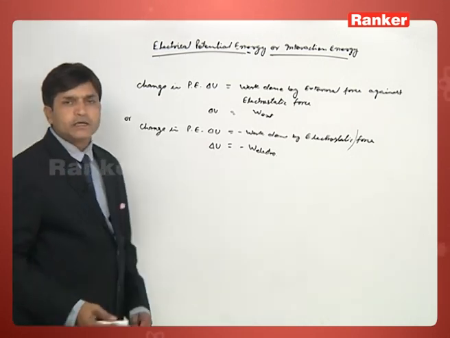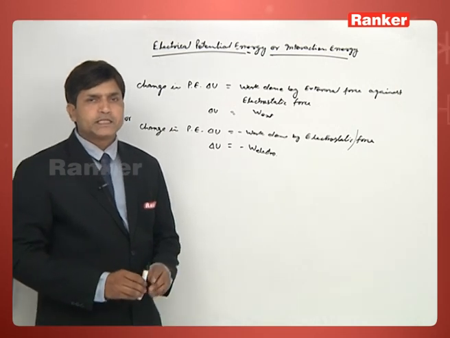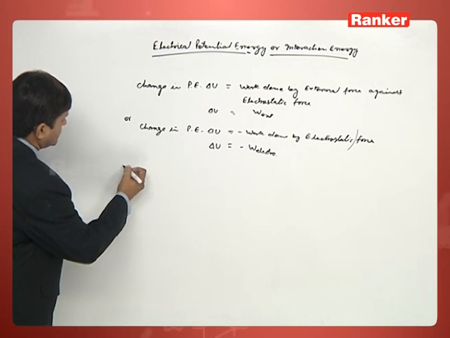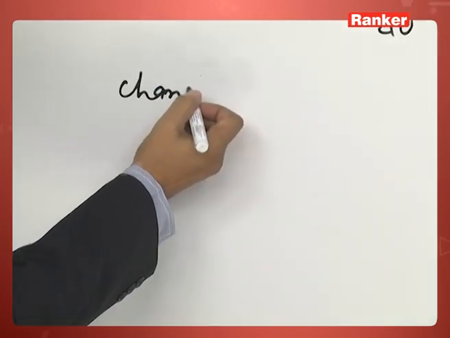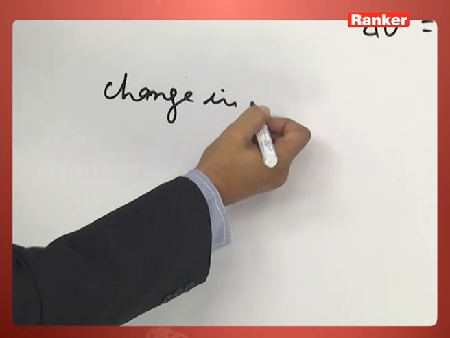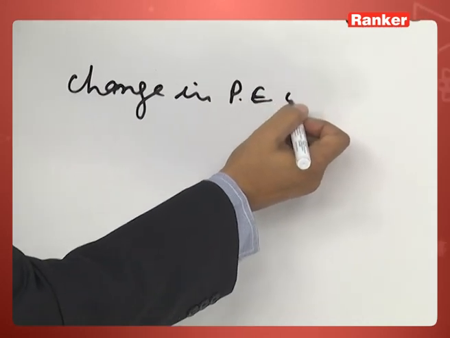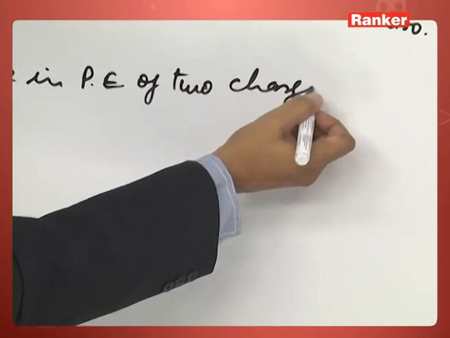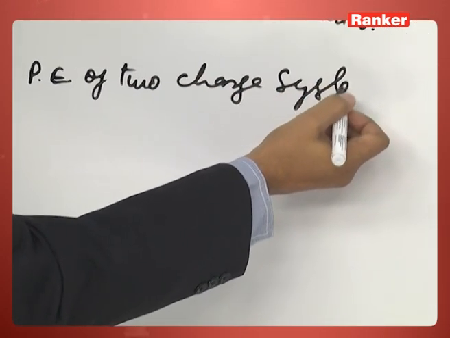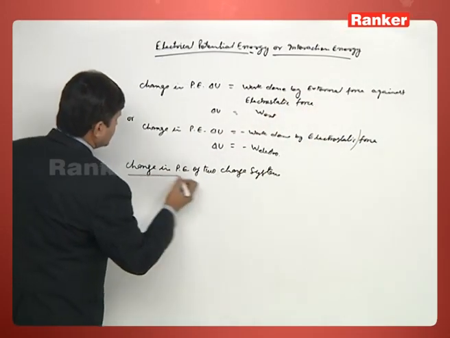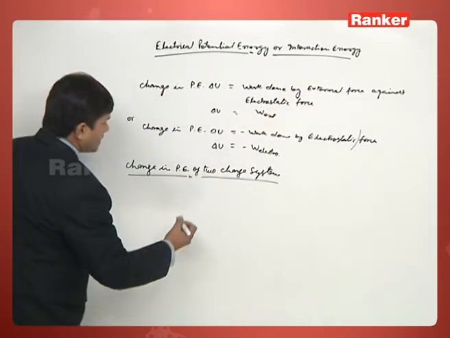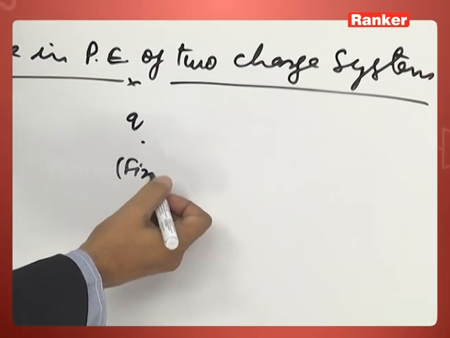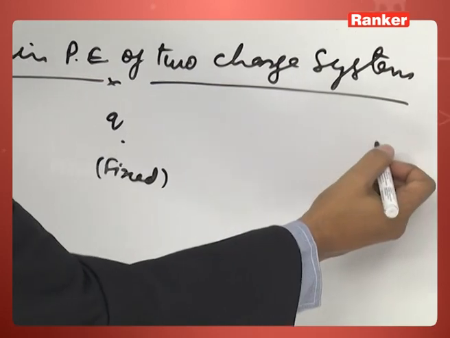Now, how to calculate the electrical potential energy of a two charge system? See, the change in potential energy of a two charge system. Let one charge be Q, which is fixed, and another charge Q naught.